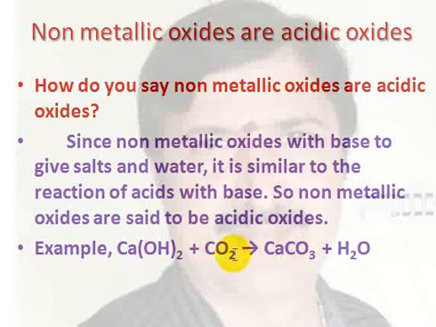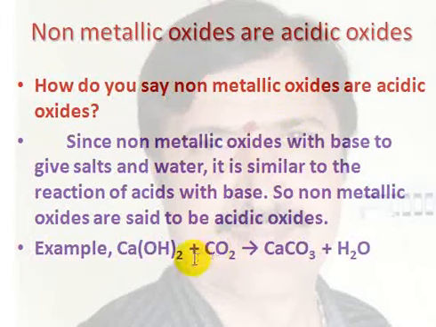That is called neutralization. The same products are produced in a neutralization reaction. So here base is taken, instead of acid we have taken carbon dioxide, but the result is the same. So we say non-metallic oxides act as acidic oxides. They are acidic in nature.